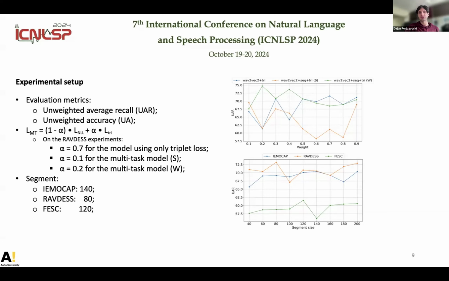For RAVDESS, smaller segment sizes work better, with 80. And for the Finnish dataset, again, 120 is the best. Then we're also using a sliding window, and the stride size is always half of the segment size.